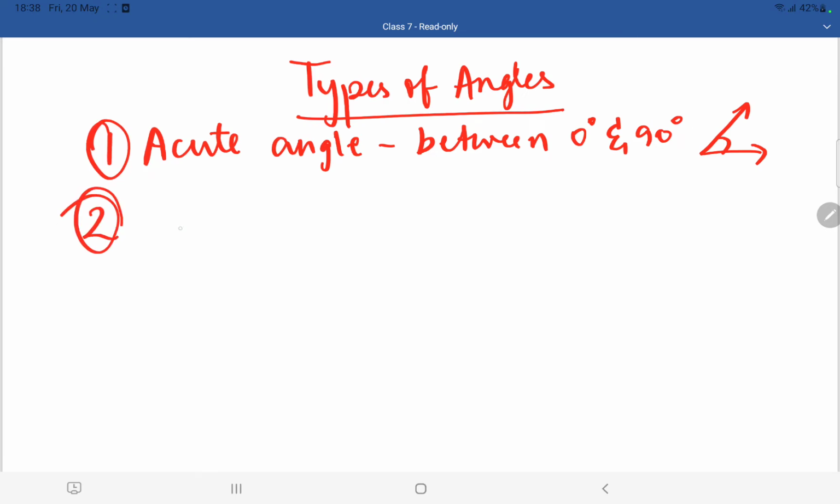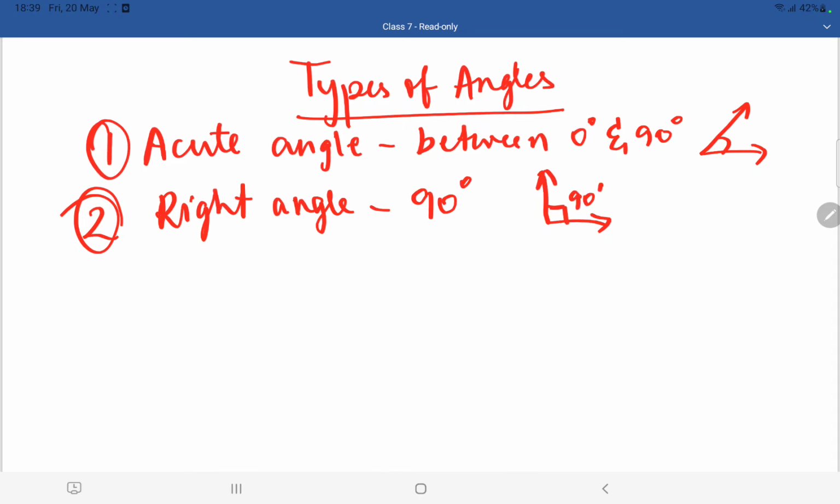The second type of angle is the right angle. A right angle means it is exactly 90 degrees. The angle between the two rays is exactly 90 degrees. That is known as a right angle. The third type of angle is the obtuse angle.